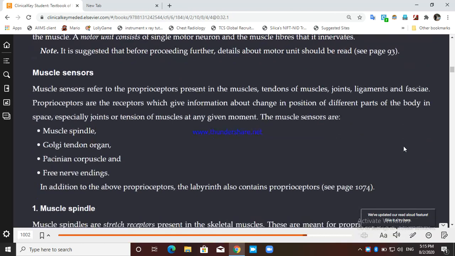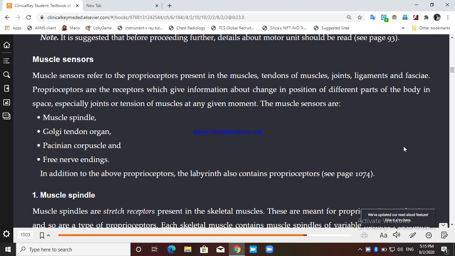Okay, so muscle sensors definitely means the receptors present in the muscles, its tendons, and joints. So the muscle sensor refers to the proprioceptor. Now what are proprioceptors?